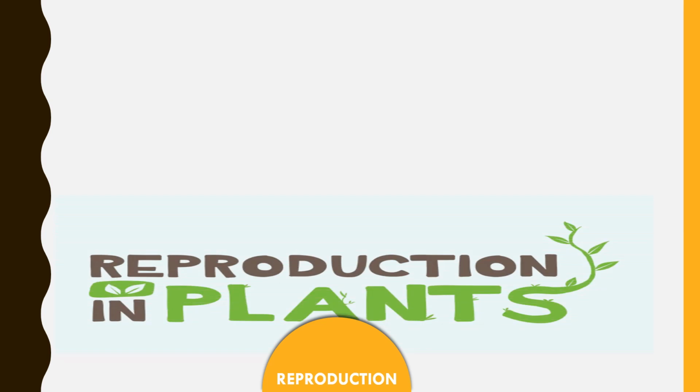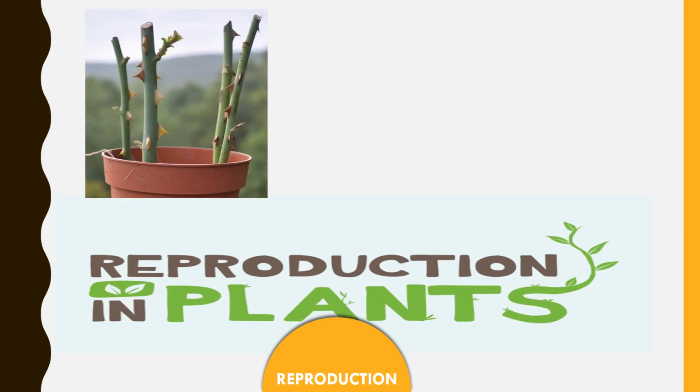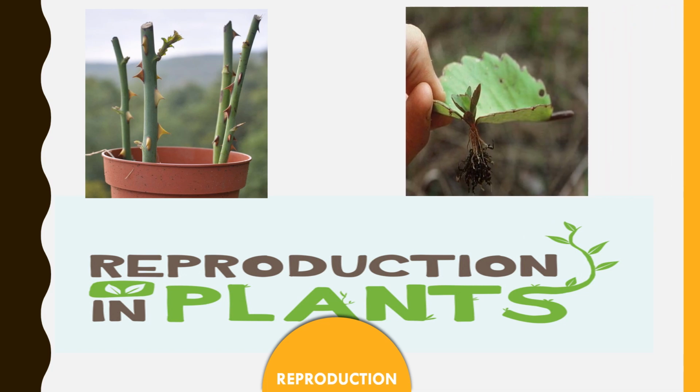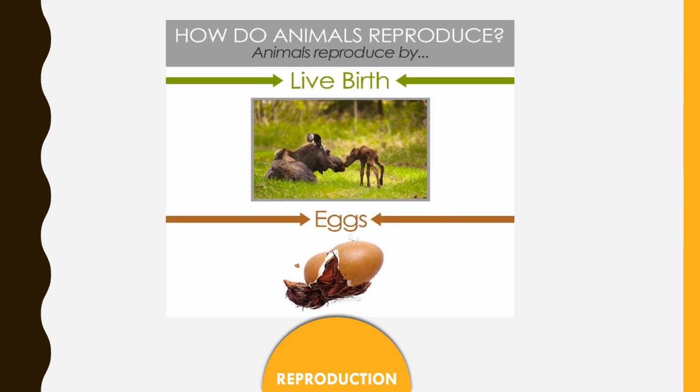Let's move on to our next feature, that is reproduction. Let's see reproduction in plants. Here are some examples of rose cutting and bryophyllum. You can see that with the stems and with the leaves, new plants are grown. How do animals reproduce? Some animals give birth to their young ones, some lay eggs. Their young ones hatch out of the eggs.